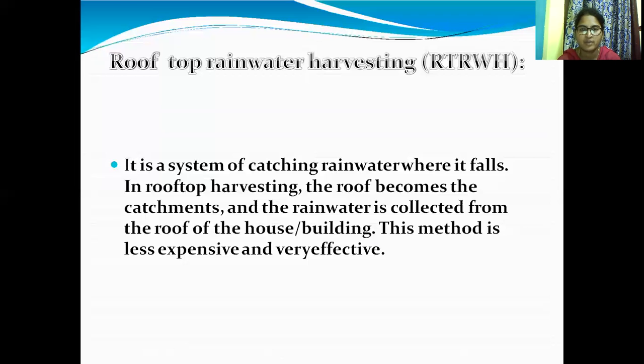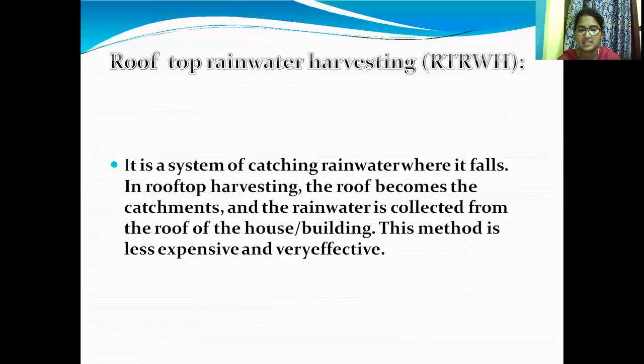And also rooftop rainwater harvesting is an easy system of catching rainwater where it falls. In heavy rainfall areas we can go for rooftop rainwater harvesting. In rooftop harvesting, the roof becomes the catchment, and the rainwater is collected from the roofs of houses and buildings.